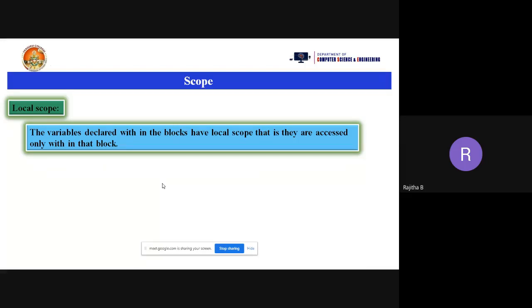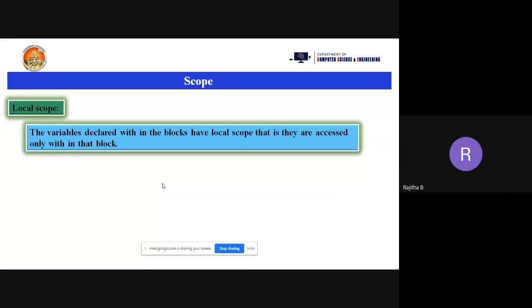Suppose in an area we ask where your native place is. My native place is Kazipet or Warangal. Once you go out of Warangal, I can access all the Telangana people. Once you go out of Telangana, you can observe all the people of India. Once you go out of India, you can see people all around the world. Like that, we have a scope here.